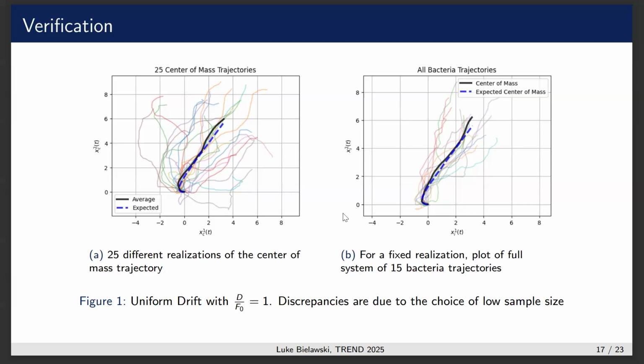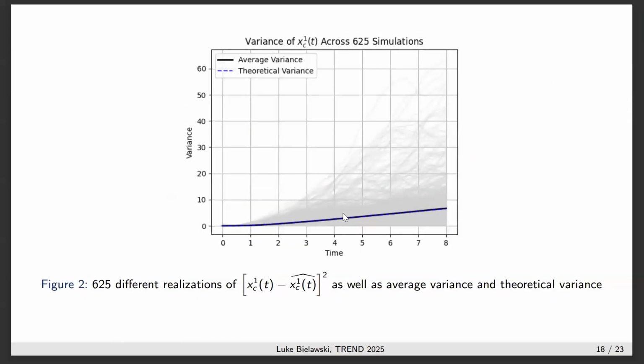Note that I chose a very, very small sample size. 25 is not at all enough to verify the results are good, and this takes only a fraction of a second to run. I just did it so that all of the lines are individually visible. Additionally, 15 bacteria trajectories are a very small amount of bacteria. However, our system can handle much, much more. And so this is a first step towards an actual thing.